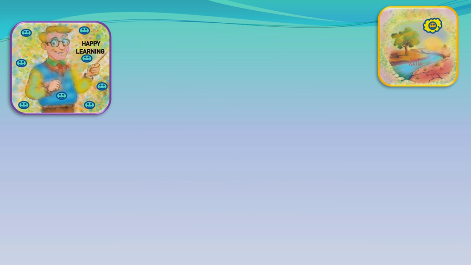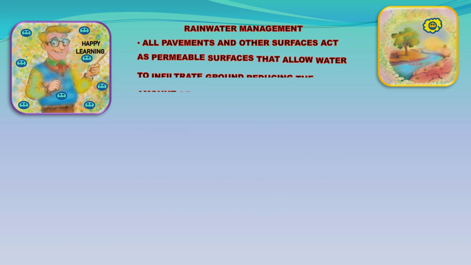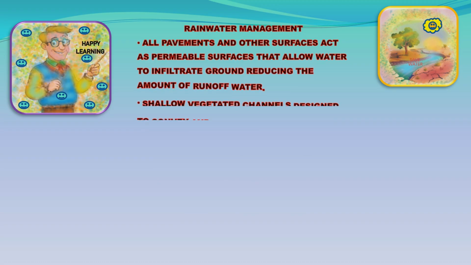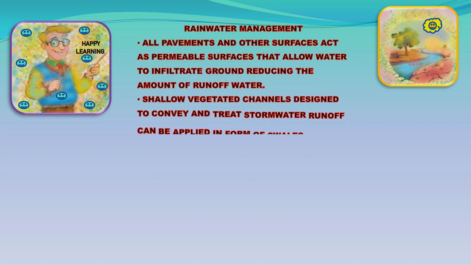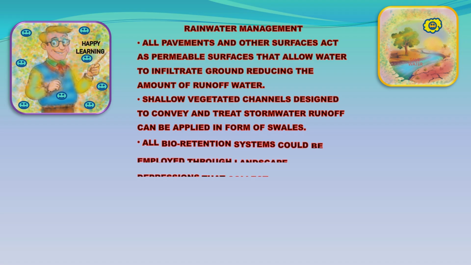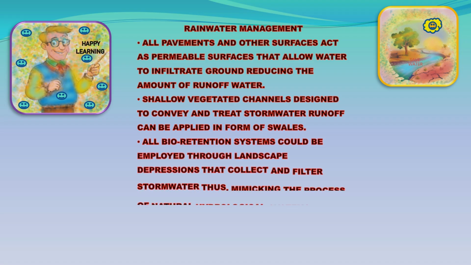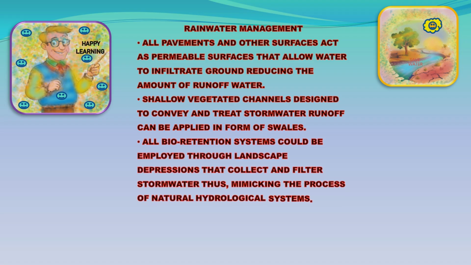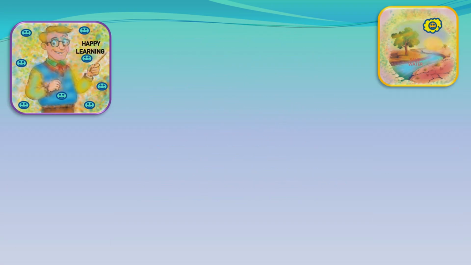Permeable pavements and other surfaces allow water to infiltrate the ground, reducing the amount of runoff water. Shallow vegetated channels designed to convey and treat stormwater runoff can be applied in the form of swales. Bioretention systems could be employed through landscape depressions that collect and filter stormwater, thus mimicking the process of natural hydrological systems.